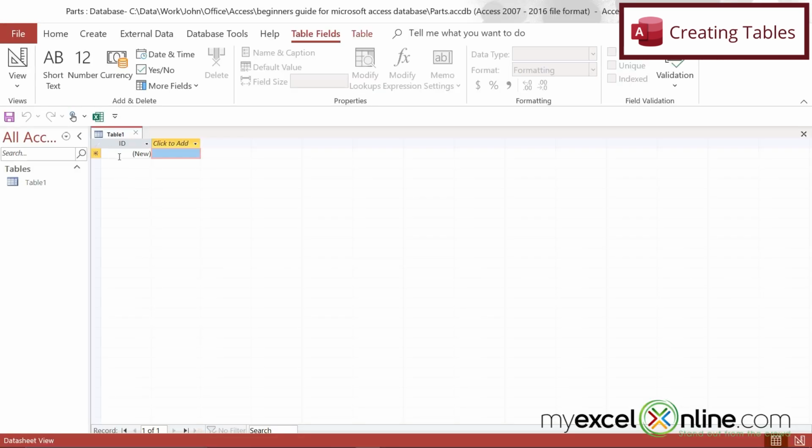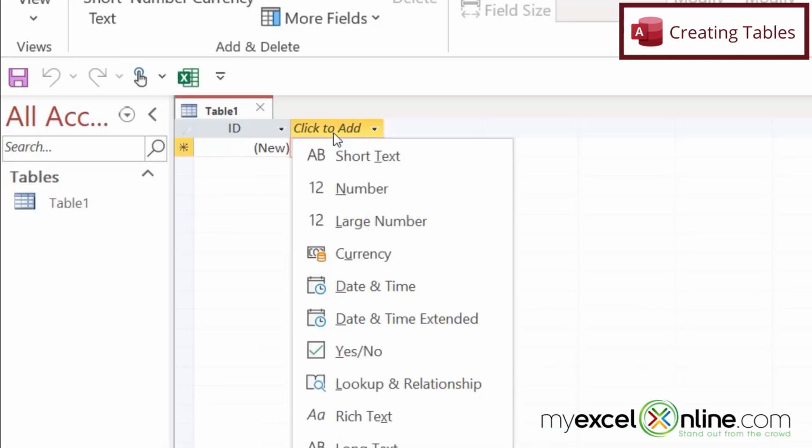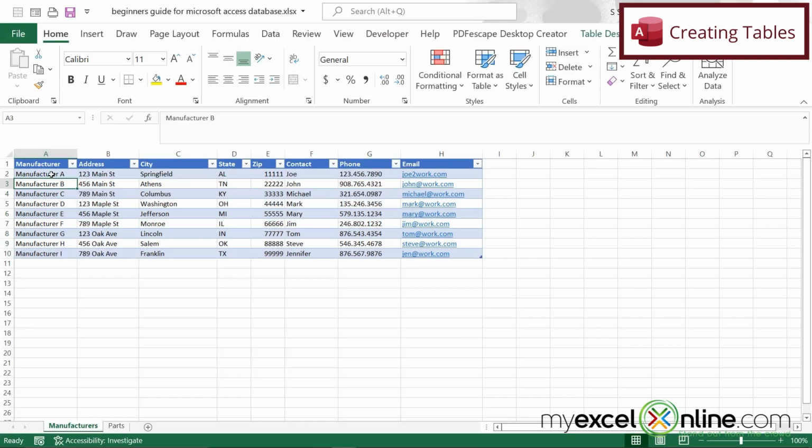So if I go back to Access, I can click right up here in this yellow area, and I will be prompted for a data type. So let's look back to Excel for a minute. I can see that I have typed in text here, text here, text here, and in fact I've typed in text for most of my fields.